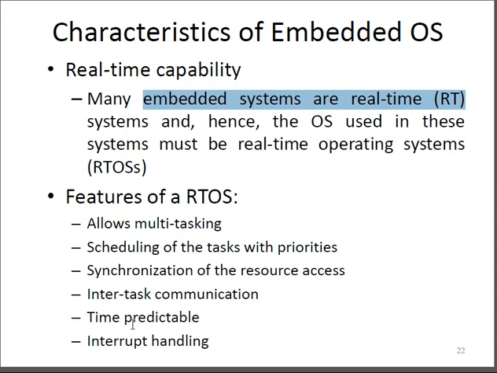If it is a hard real-time operating system, the system should be able to predict at what instant a particular operation is going to execute. It should be able to handle the interrupt. That's why interrupt handling should also be effective in the RTOS, whichever mode or application the RTOS operates the system for. That's why interrupt handling is a very important parameter with respect to the real-time operating system's characteristics.